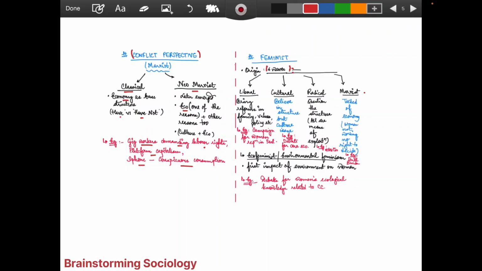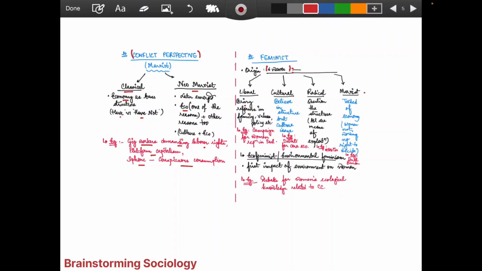So in liberal feminism, what are we trying to say? They are trying to bring reforms in the family, values, policy, etc. Whenever reform is being talked about, it is from the existing society angle only. They want the system to continue, but reforms are required. What type of reforms? For example, a campaign for women's representation in the parliament. If we take this as an example, it is clear what the liberal feminist talks of, right?